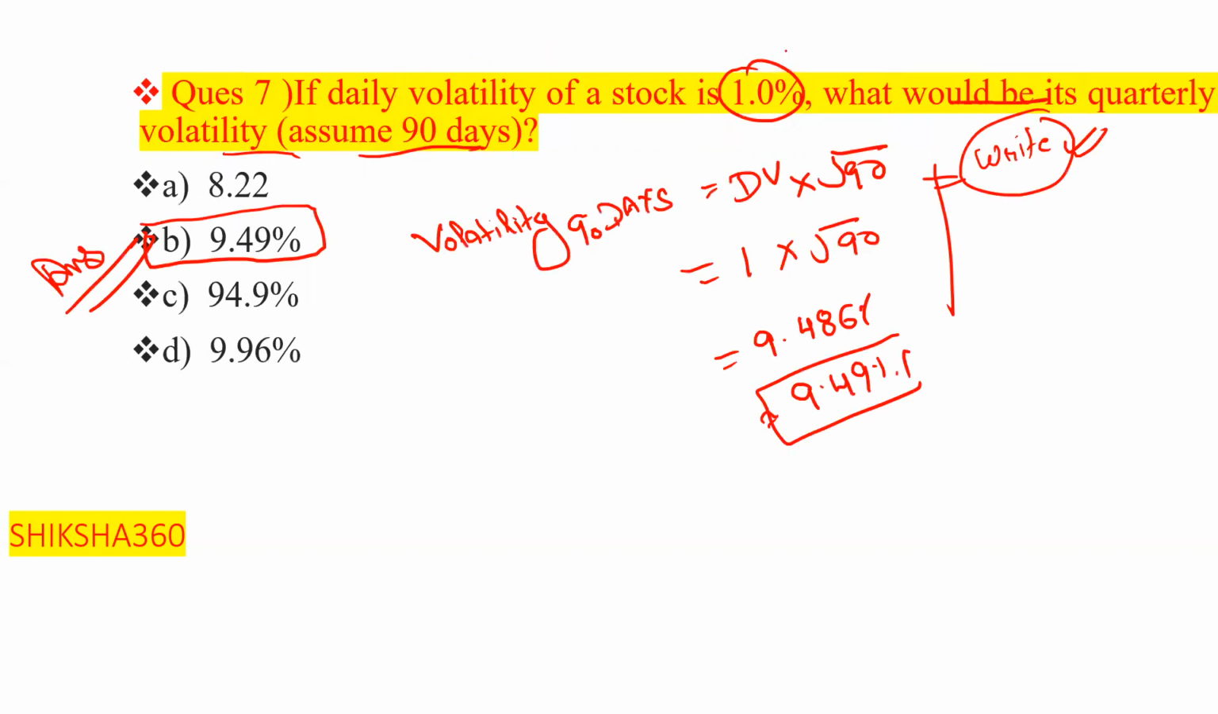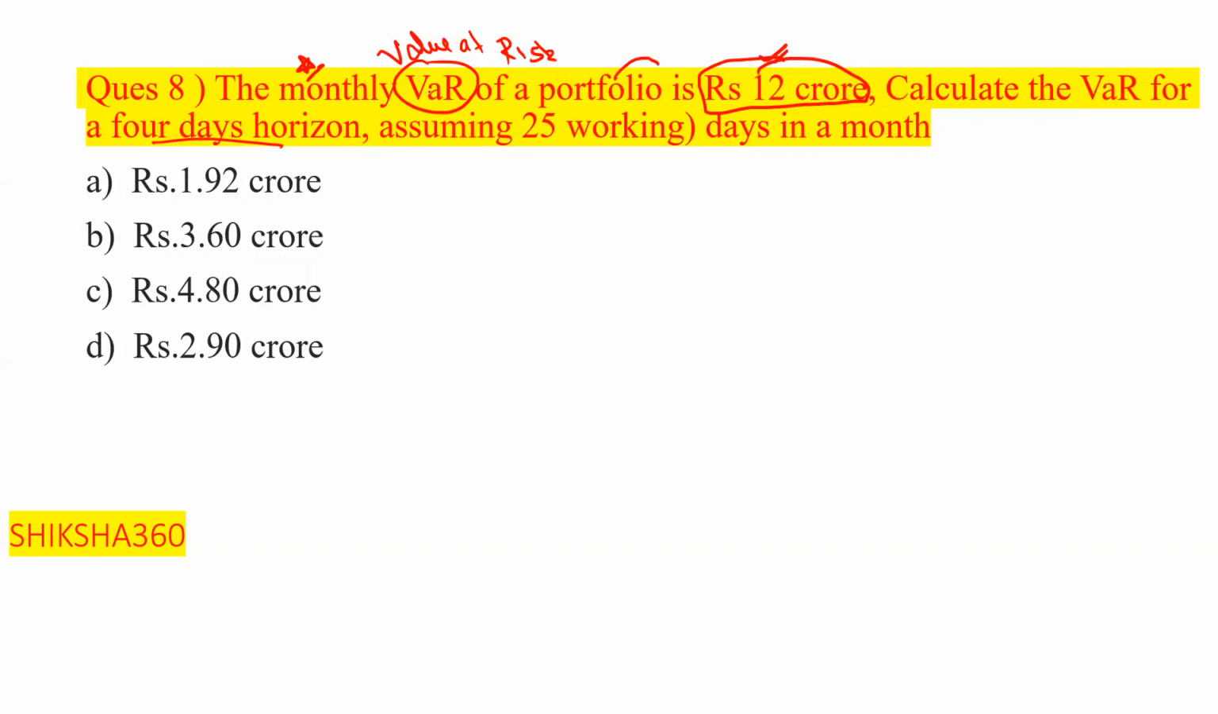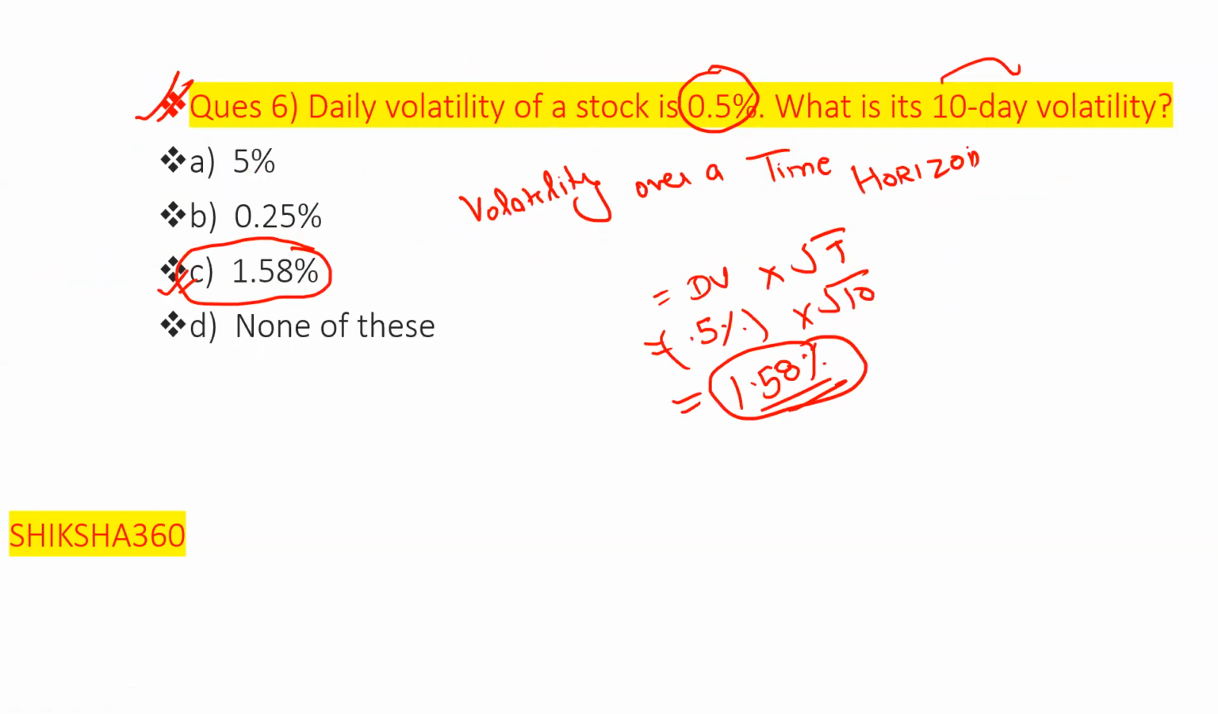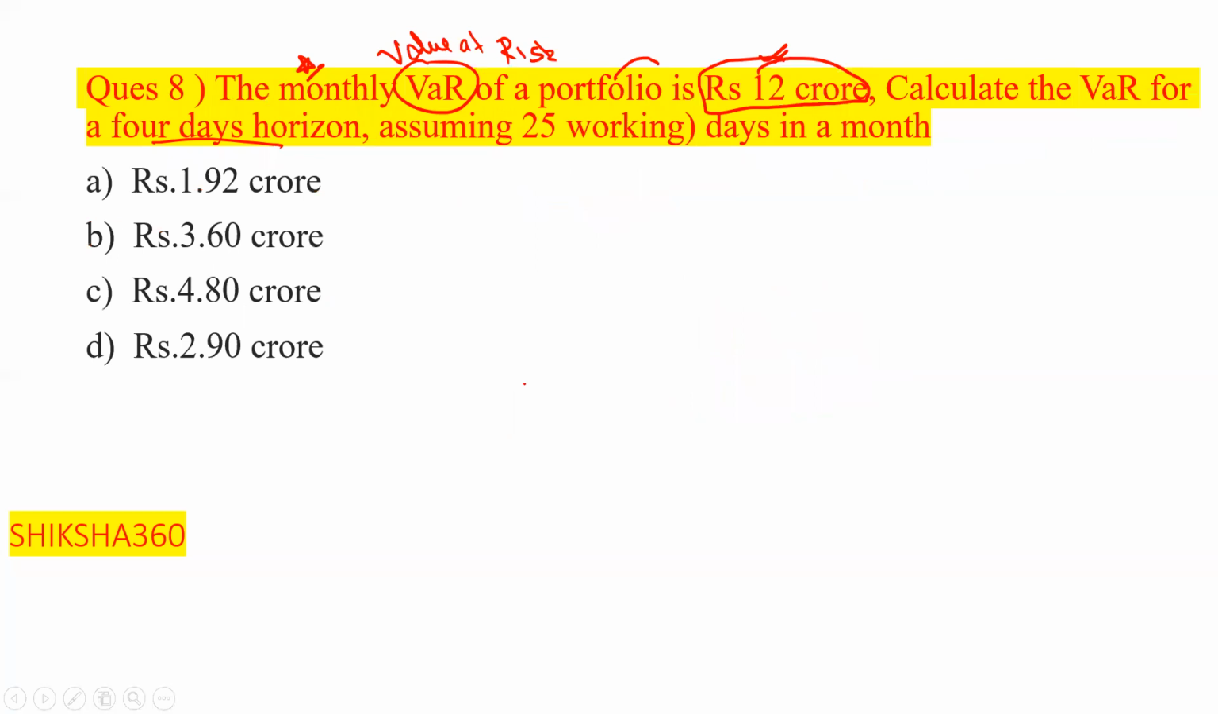I think this is the formula we have to implement here also. The monthly value at risk of a portfolio is rupees 12 crore. I said in the previous question about variance, but it is not variance, it is value at risk. So please check that. The monthly value at risk of a portfolio is 12 crore, so write it here.